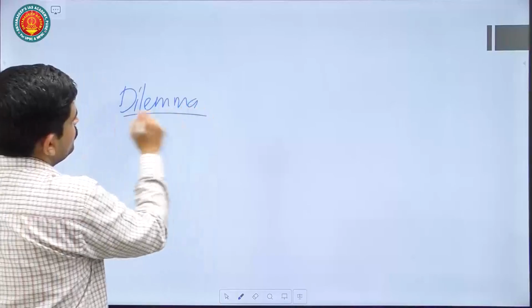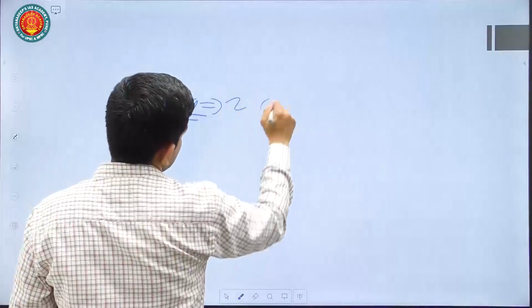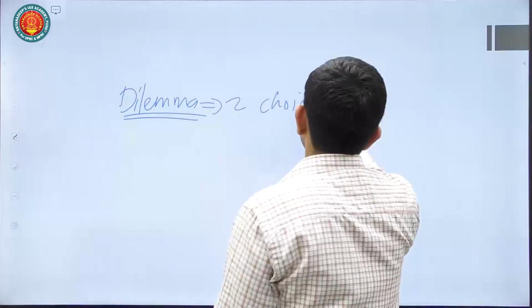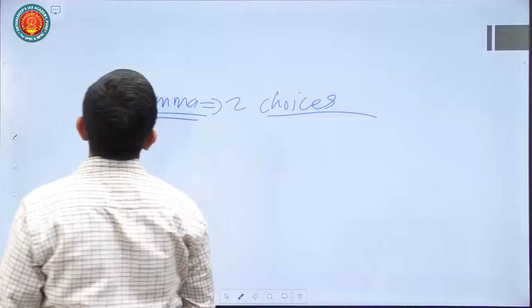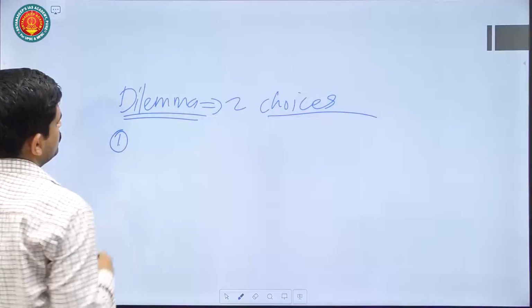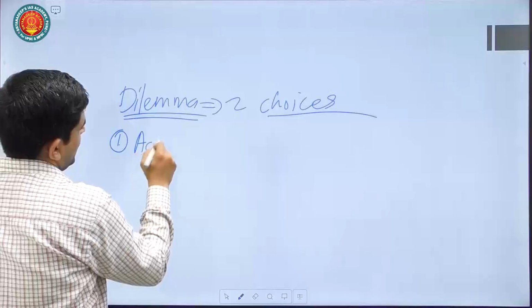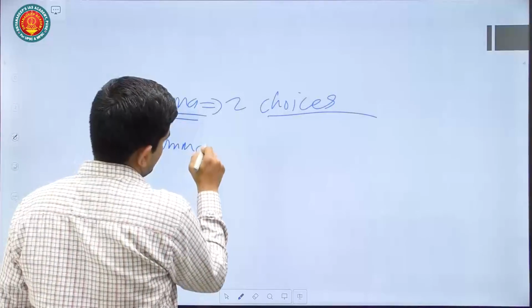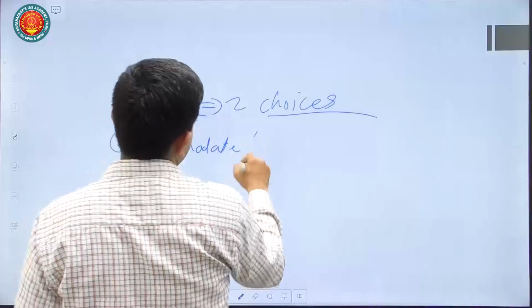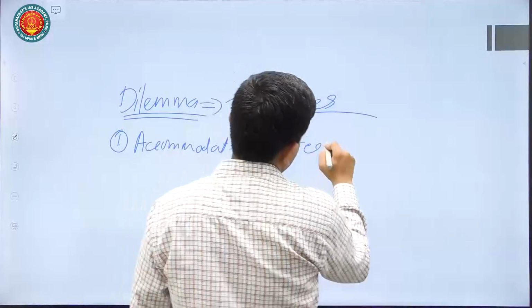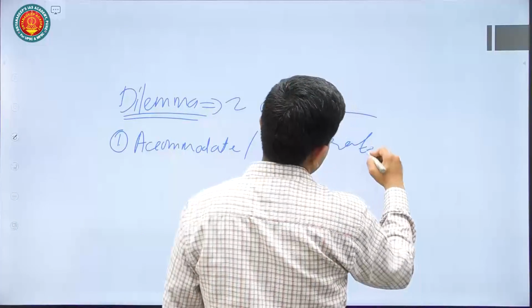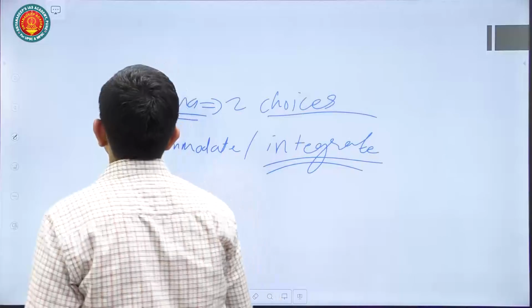Dilemma is two choices that you are having. Two choices. So what are tribal related dilemmas? First thing is whether to accommodate them or whether to integrate them. That is one dilemma.